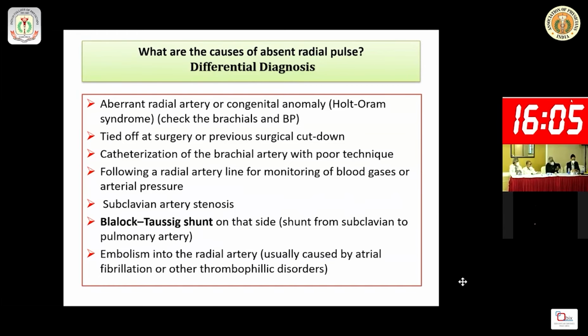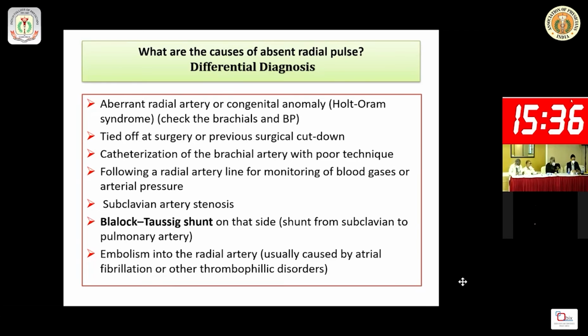Catheterization of the brachial artery, usually done on the right side but which may occur on the left side, may cause absent radial pulse as a complication. A radial artery line for monitoring blood gases or arterial pressure measurement may also be complicated and produce such. It may also be associated with subclavian artery stenosis, which I am coming to later.